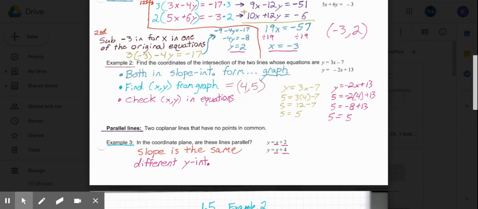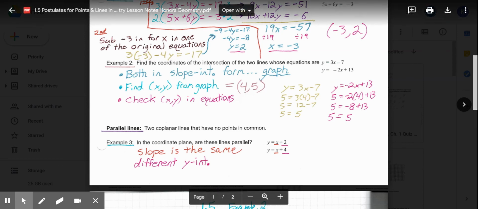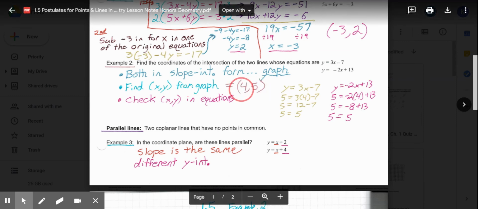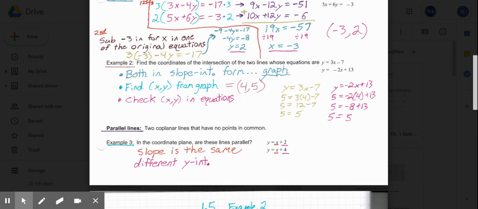And then substitute it into the second equation to check to make sure it works in both. And again, substitute the 5 for y, 4 for x. End up with 5 equals negative 8 plus 13. So 5 equals 5. So both are true. So that definitely is the point where they intersect.